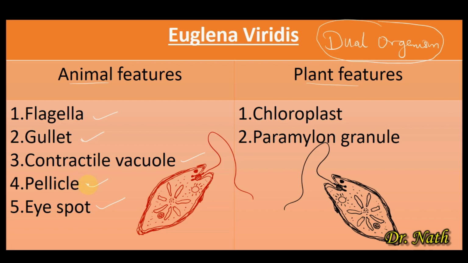Then the plant features that make it a plant are the presence of chloroplast that contains the chlorophyll that is used for photosynthesis, and the paramylon granule that is used for the storage of starch. So these are the structures that make it both plant and animal.